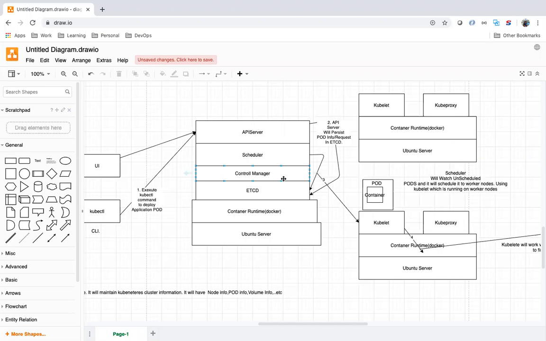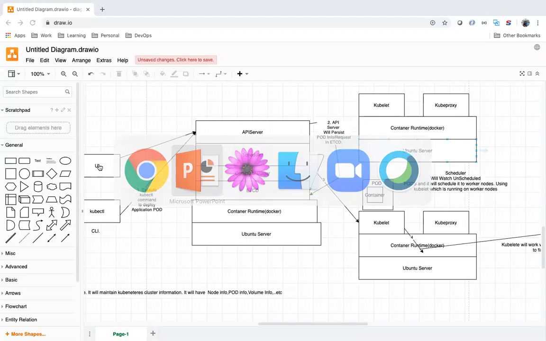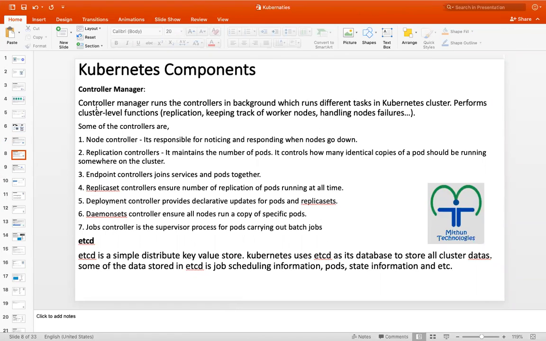We have a lot of control managers, like node control manager, replication control manager. The control manager will monitor or manage the pods and the machines. Control manager runs in the background, which will do different Kubernetes tasks.